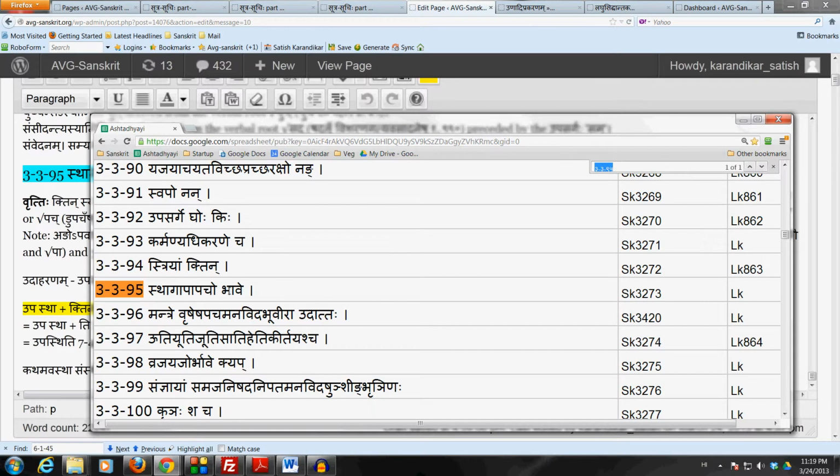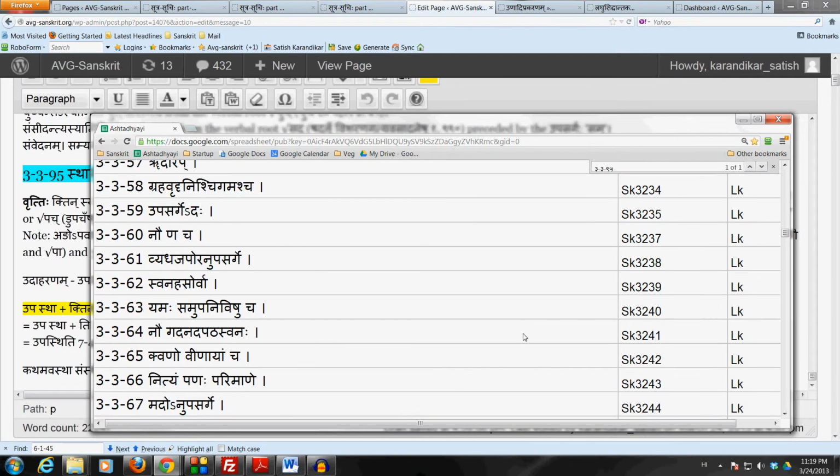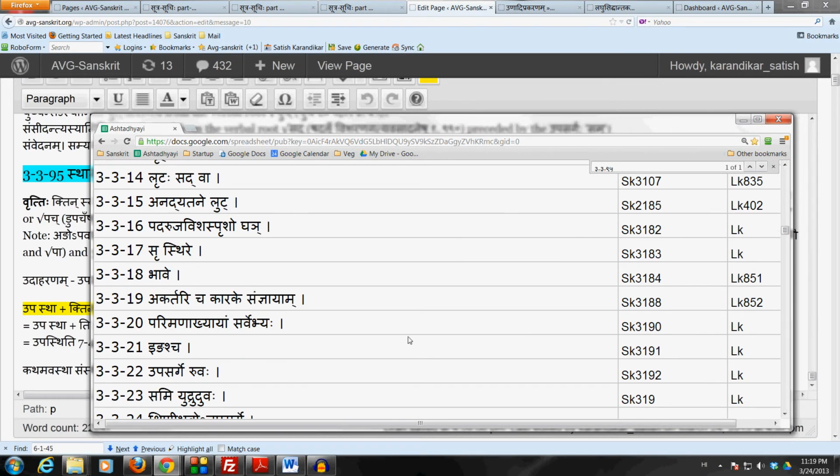So by saying bhave, Panini is saying that the anuvritti of 3319, which is akartri chakarake sanyayam, is not to be taken here. This sutram prescribes the affix Ktin only in the sense of bhave. That's why Panini repeats bhave over here in spite of the anuvritti of 3318 bhave coming down here. That is to exclude the anuvritti of 3319 that does not apply here. So this is a sutram which prescribes the affix Ktin only in the sense of bhave.